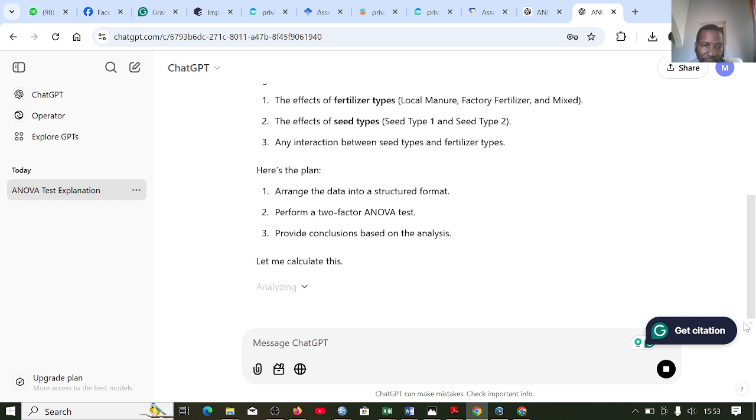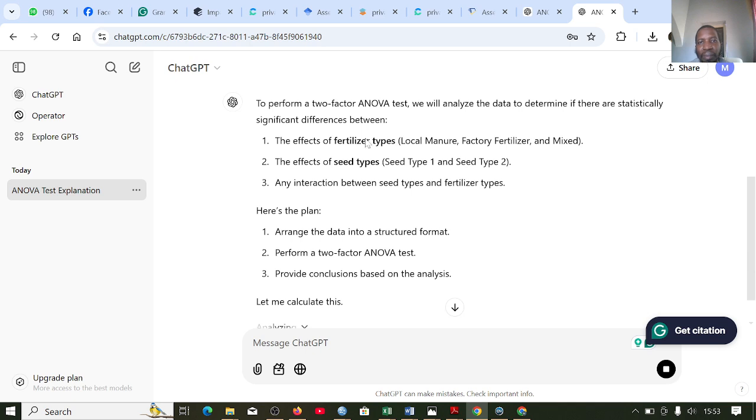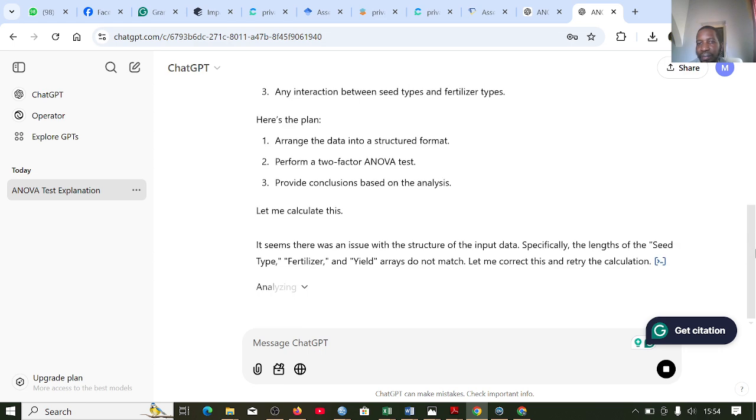It is now calculating. It has given you the null hypotheses already. You see three: one is the effect of the fertilizer, which you assume no effect as your null hypothesis; then the effect of the seed, which you assume no effect; then interaction, you assume no interaction. Still analyzing, so let's wait for it.